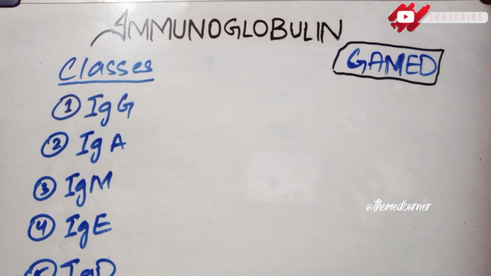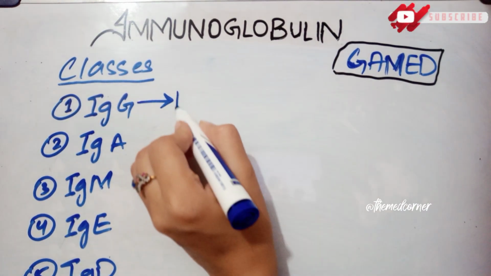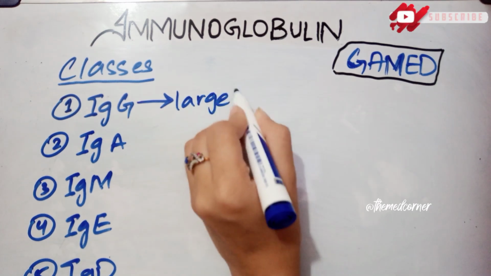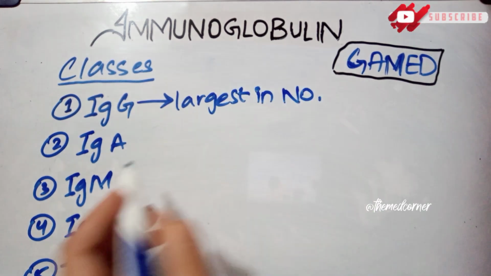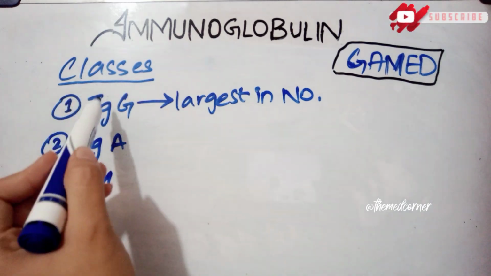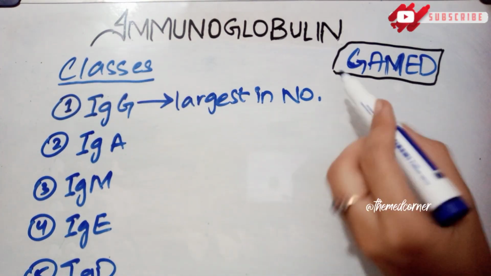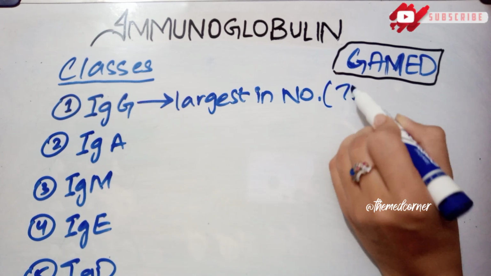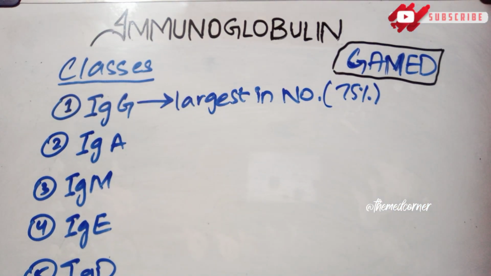Now let's take a quick review about the classes and their differentiation. Immunoglobulin G is the largest in number. You can remember that G is for giant. So they are the largest in number. If we talk about approximately 100, these are 75% in the body.